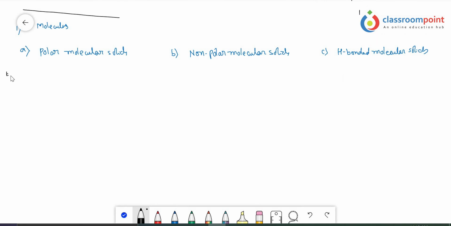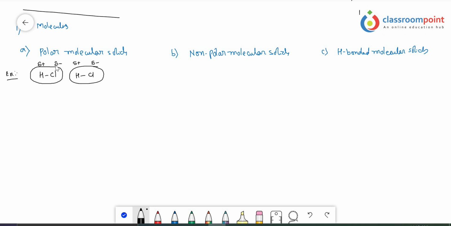Polar molecular solids: first of all, let us take an example, then you can understand what these polar molecular solids are. If you take an HCl molecule, this we have already discussed in states of matter. In HCl, there is a covalent bond between hydrogen and chlorine, and the electronegativity of chlorine is more than hydrogen. Hence, chlorine tries to attract the shared pair of electrons more towards its side. As a result, chlorine gets a partial negative charge, hydrogen gets a partial positive charge. When you take another hydrogen chloride, here also chlorine gets the partial negative charge, hydrogen gets the partial positive charge.